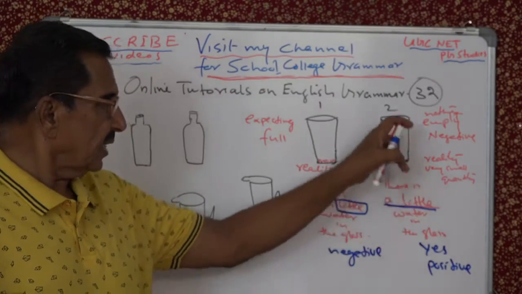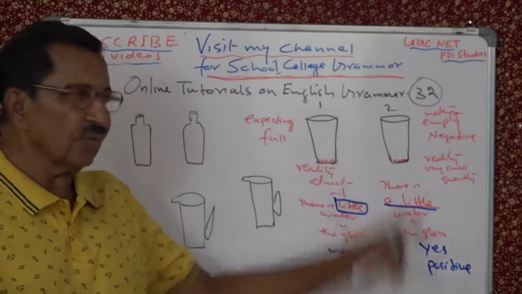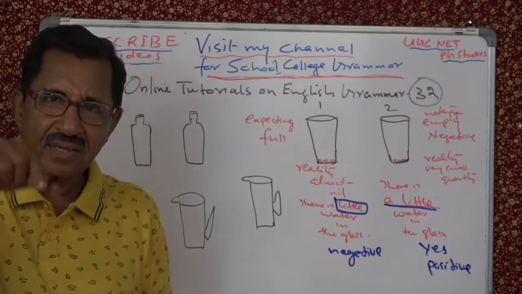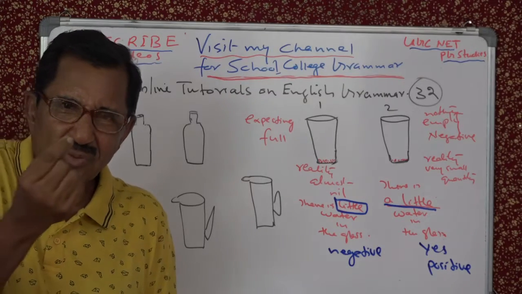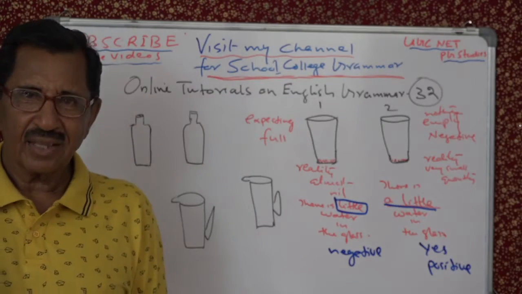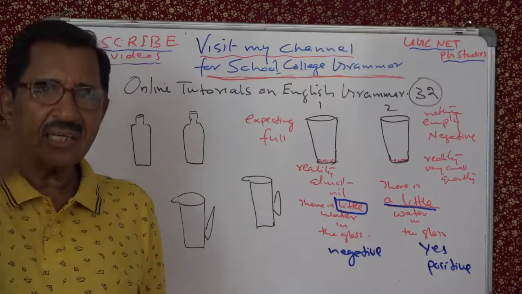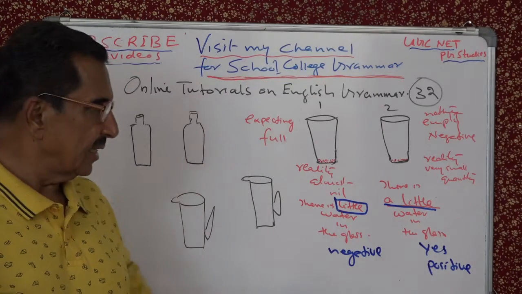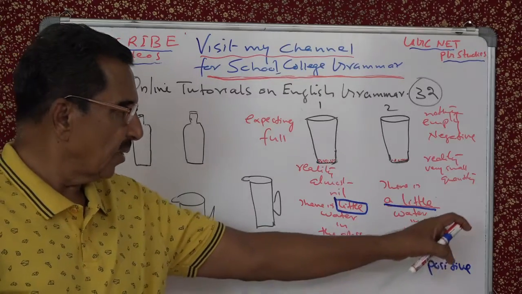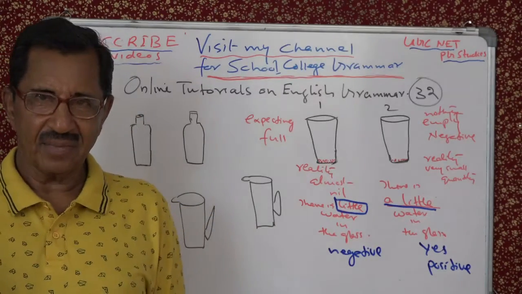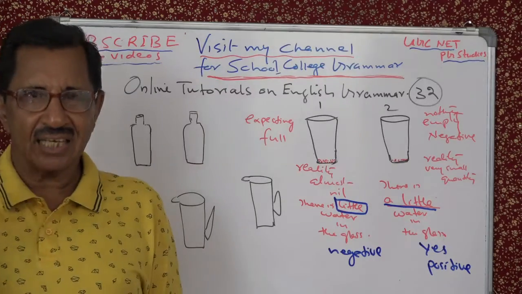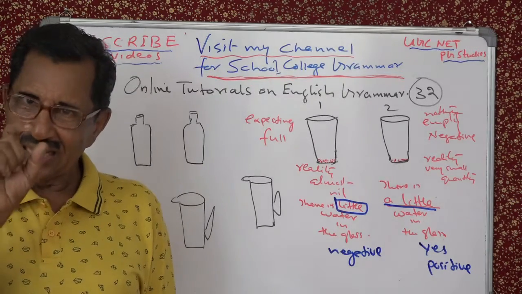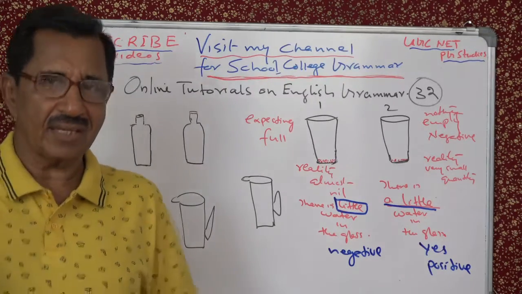You expected that the glass is empty, but at the bottom you find a small quantity. That means your expectation is no, but reality is yes. Then you call it positive, a little. So little has a negative meaning, a little has a positive meaning.